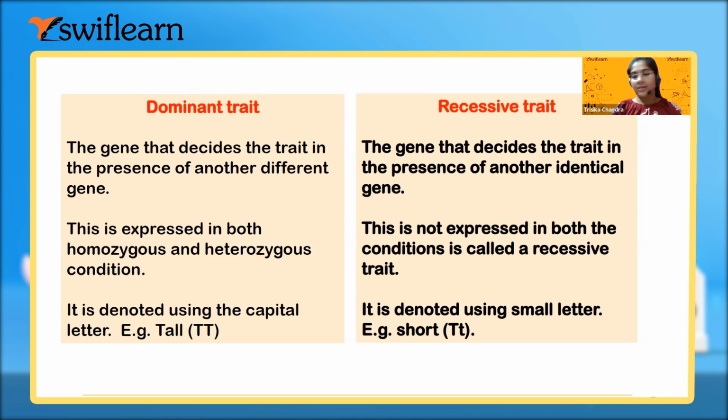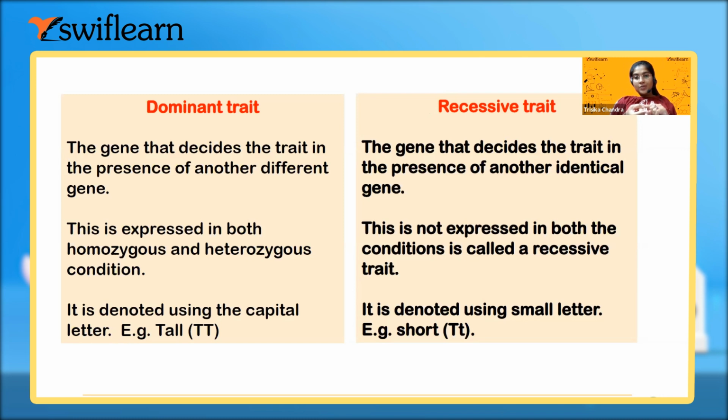The short or recessive gene will not express itself. In case of a recessive trait, they decide the trait only in the presence of another identical gene. When both of them are small t, then only they will be able to express themselves. Otherwise, they will not be able to express, because there are only two alternatives, either dominant or recessive.